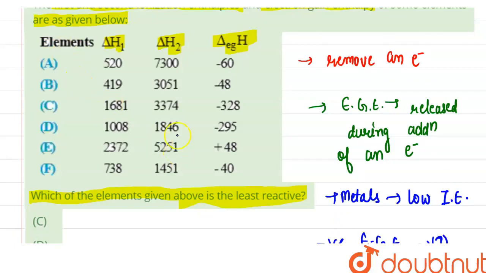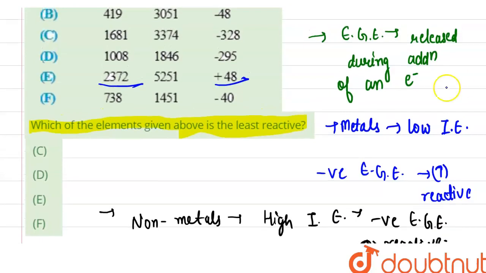Let us see the elements here. The least reactive element will be the one which has high first ionization enthalpy. As we see, the first ionization enthalpy is high for element E. This is high ionization enthalpy and positive electron gain enthalpy. From all the above elements, only element E has positive electron gain enthalpy. So addition and removal of an electron from the outermost orbital will be tough. From here we can say that element E is the least reactive element. So option 3 is the correct answer to this question.